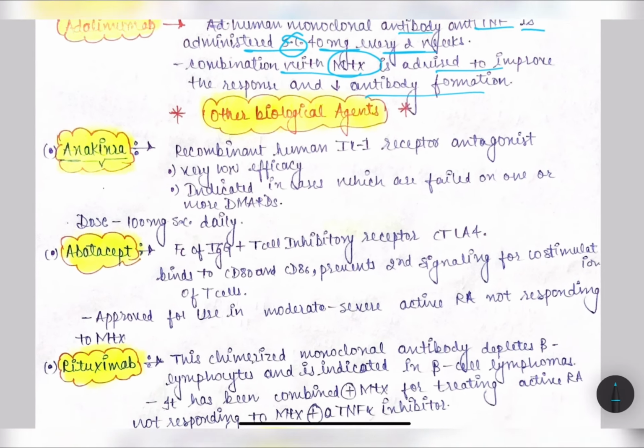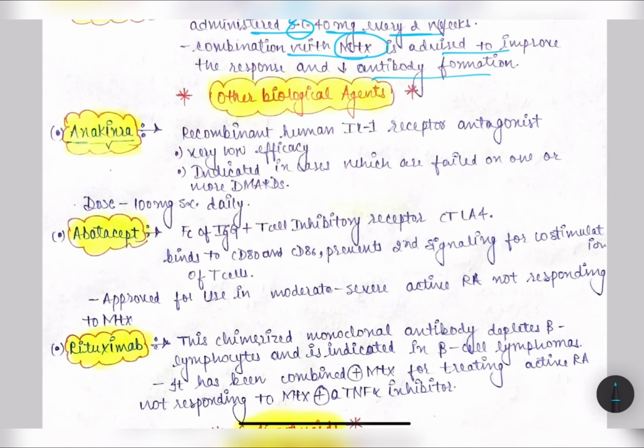So we will discuss some other biological agents like anakinra. It's a recombinant human interleukin receptor antagonist, it has very slow efficacy, and it is rarely used for rheumatoid arthritis. It is indicated in cases which have failed on one or more DMARDs. The dose is 100 mg subcutaneously daily.